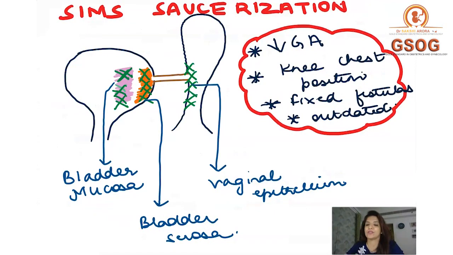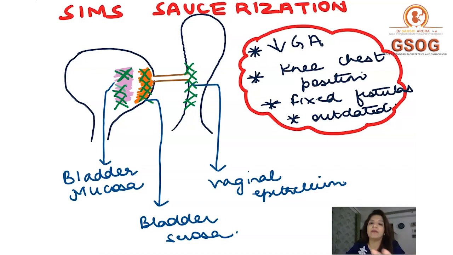Right? Now, what is the technique of repair? As far as the technique of repair is concerned, you have to understand basically two techniques, right? Number one is Sims saucerization technique, and number two is Latzko technique, right? So let's have a look at the surgery for VVF, and that is Sims saucerization. Now, as you can see in this image here, I have the bladder, right? And this bladder over here is connected to the vagina with the help of a fistula.